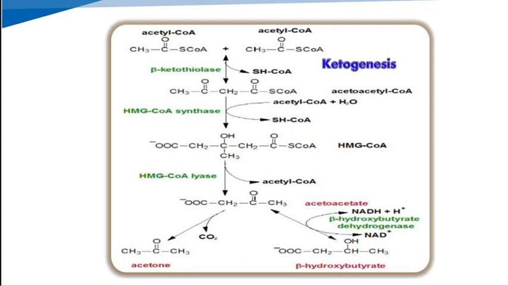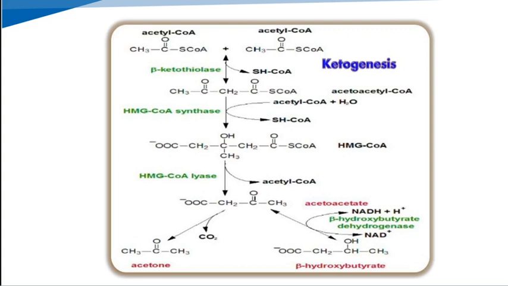Next, this HMG-CoA undergoes lysis, that means cleavage of that molecule with the help of HMG-CoA lyase, and they give acetoacetate and the acetyl coenzyme A moiety, which is free in the reaction. The HMG-CoA lyase enzyme is present only in the liver.